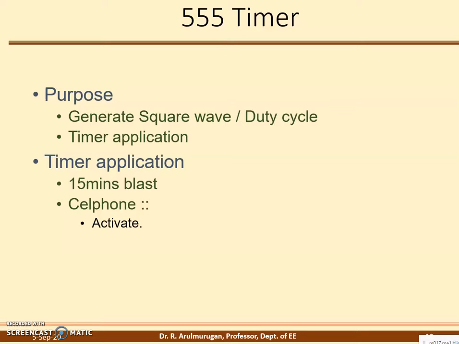the first and prime purpose of both is to generate the pulse width modulation, so generate the square wave. Simply to say, duty cycle or pulse width modulation. That is the major purpose for the operational amplifier as well as the 555 timer.